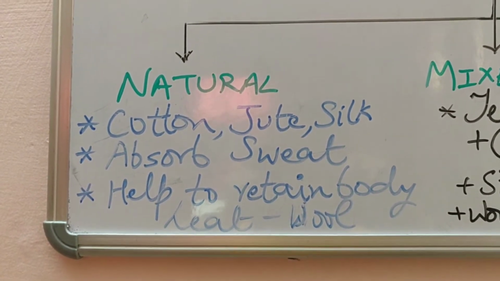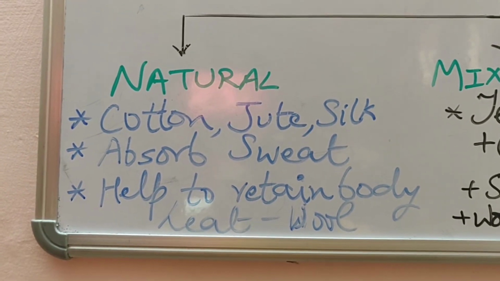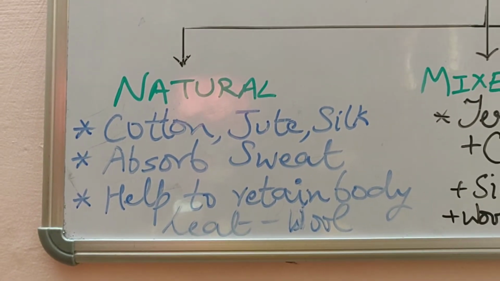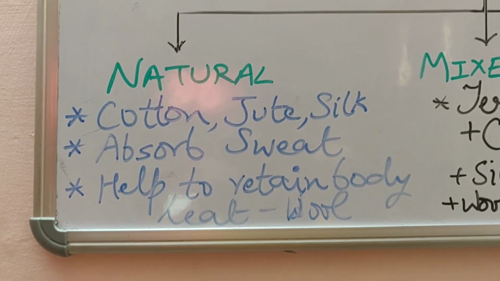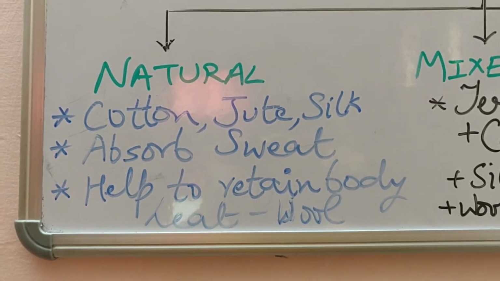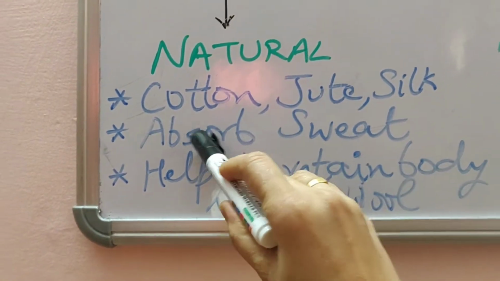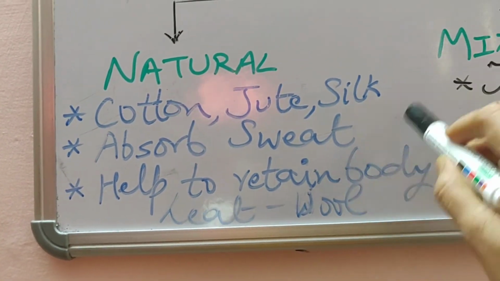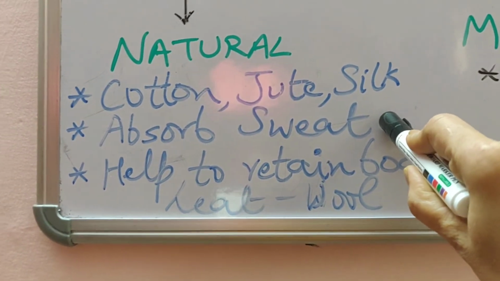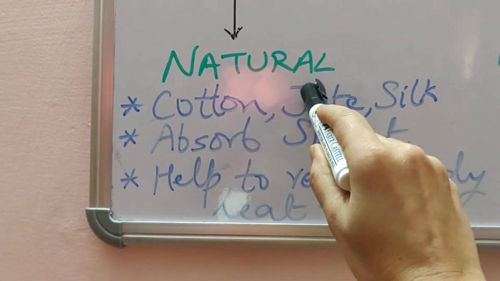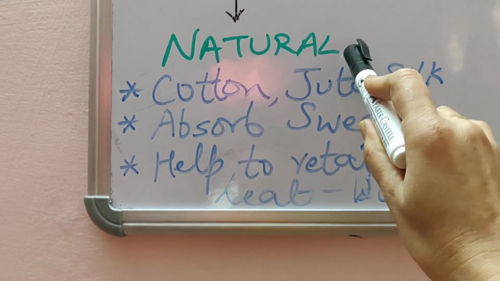So that we will understand better when we compare the natural fiber with the synthetic fiber. That we will understand and we can understand its ill effects. Major ill effects are, it's able to absorb sweat, same way it absorbs more water. So it retains water and it doesn't dry quickly. And the thing is that it will not last for a long time because it is attacked by insects and